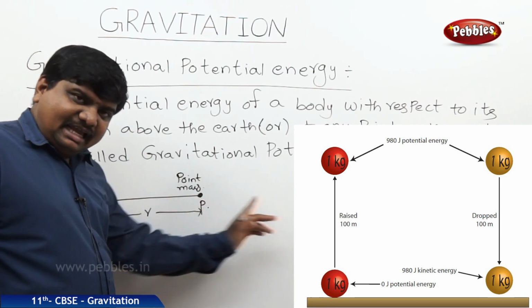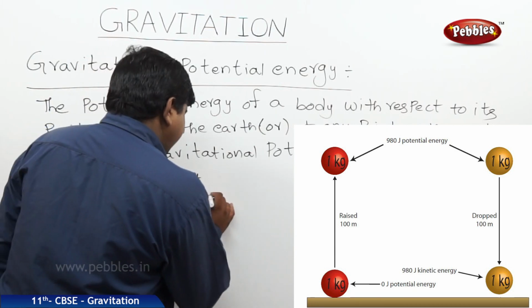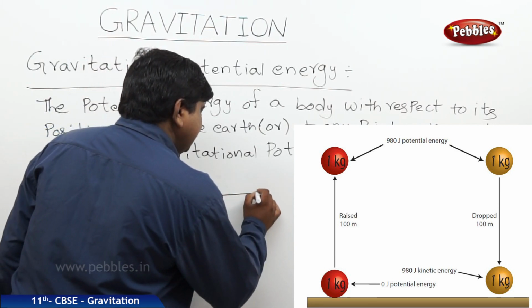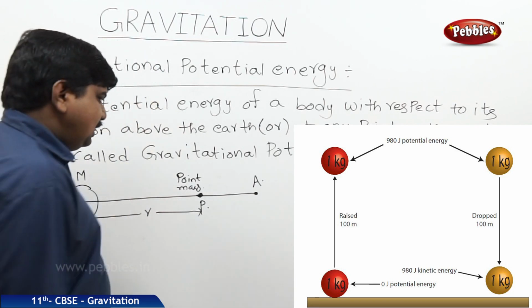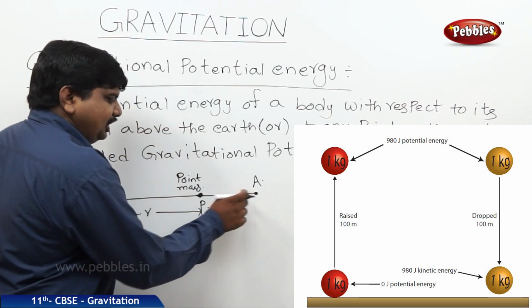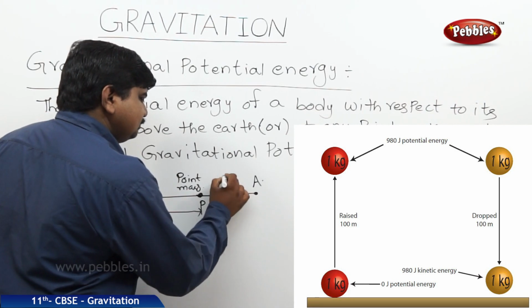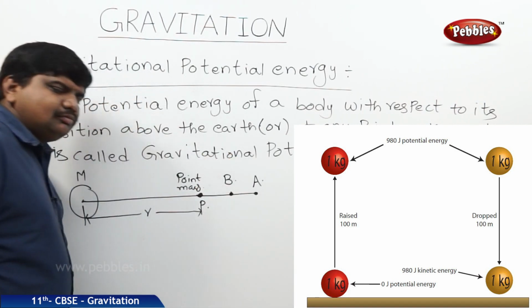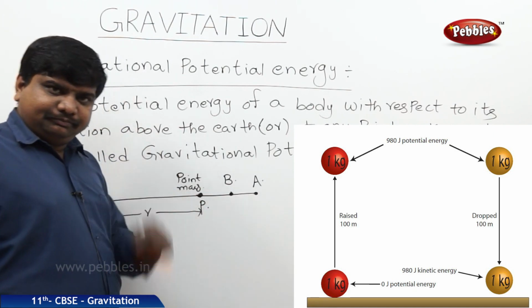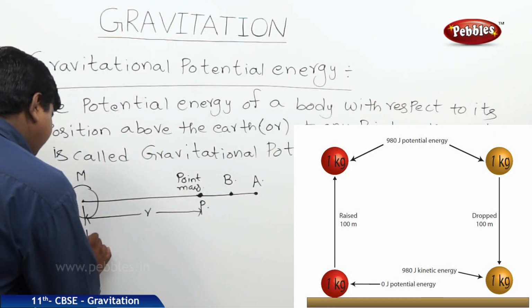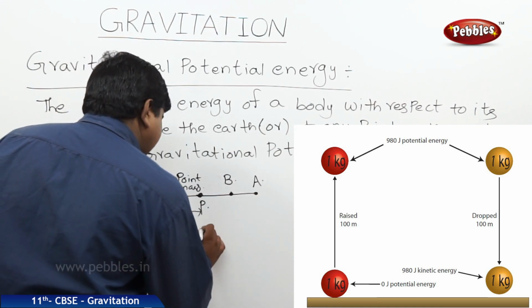But on the same line, just try to assume a body which is at a distance of infinity and it was travelled from A to B. Means the body was brought back to B from A. The distance from M to A is, let us say, x.